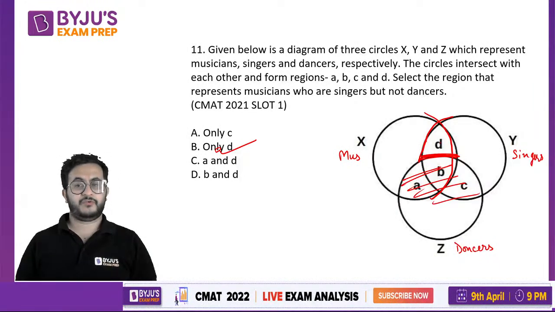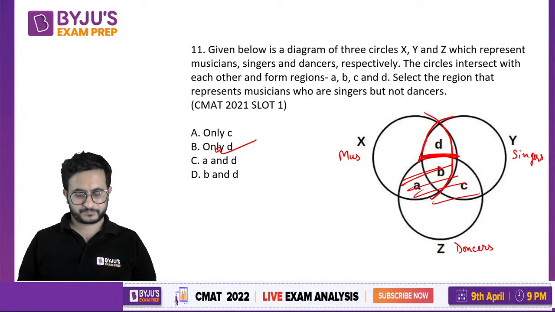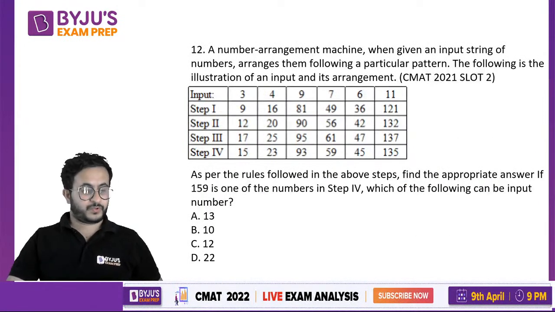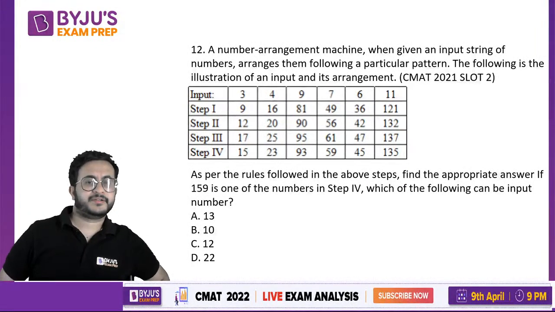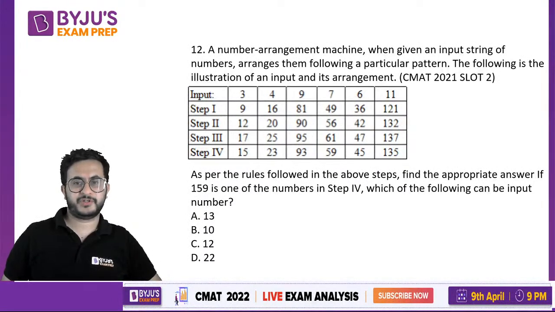Okay. So if you know how to read a Venn diagram, easy question. Logical Venn diagrams, these kinds of Venn diagrams are asked in the reasoning section. Now this is a question on input output. Rare in CMAT. But what was asked was not so difficult.